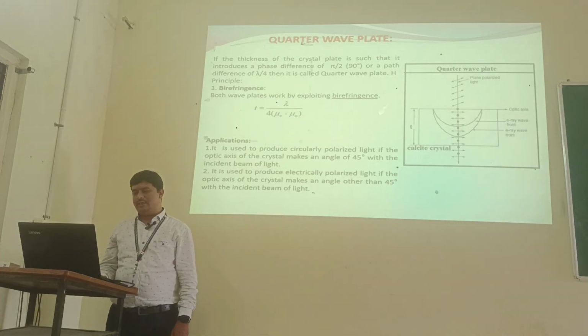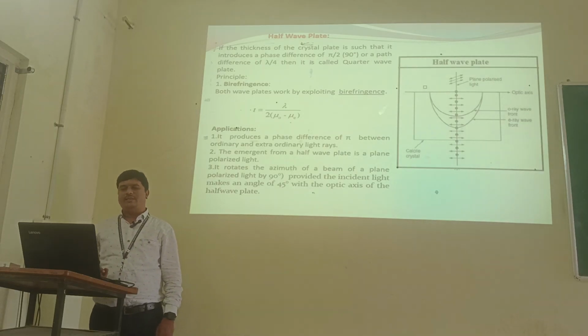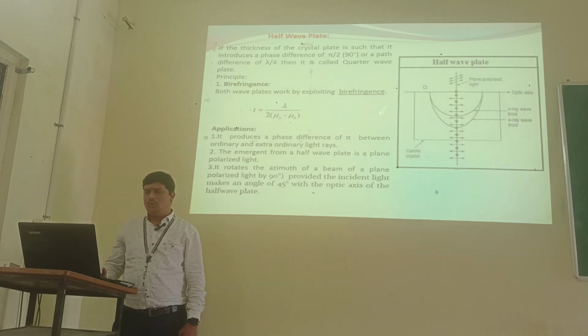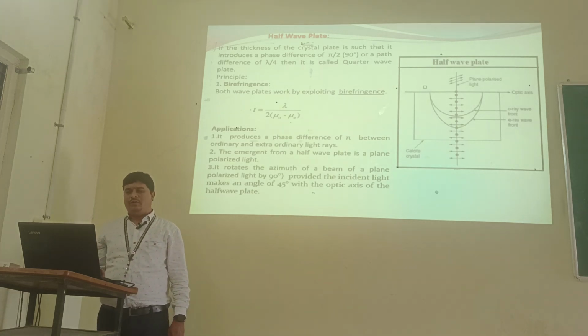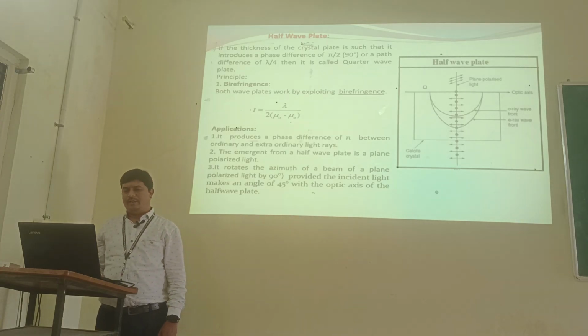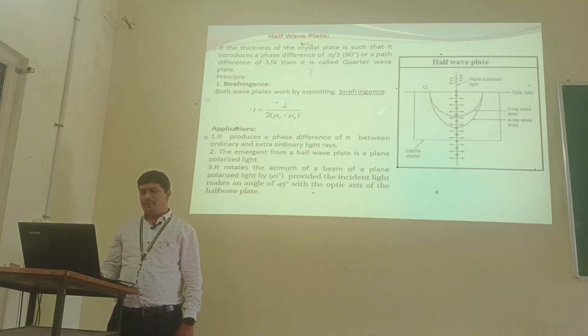Next, we have the half wave plate. When the path difference between the ordinary ray and the extraordinary ray is lambda by 2, or the phase difference is pi, then it is known as a half wave plate. The thickness of the half wave plate is lambda by 2 into (mu e minus mu o).